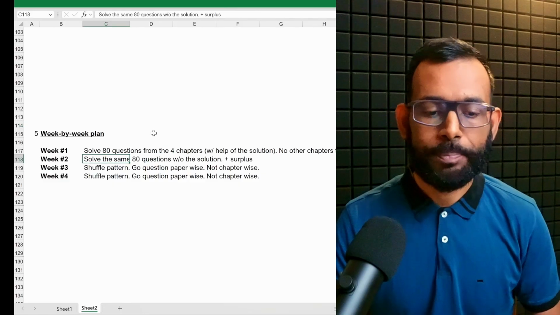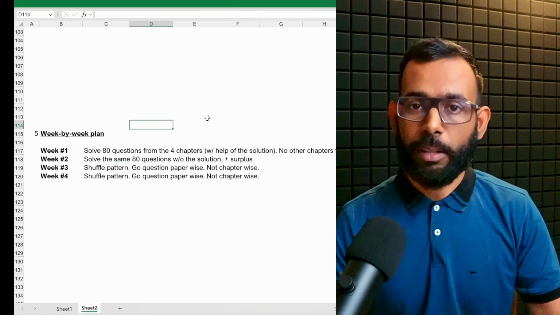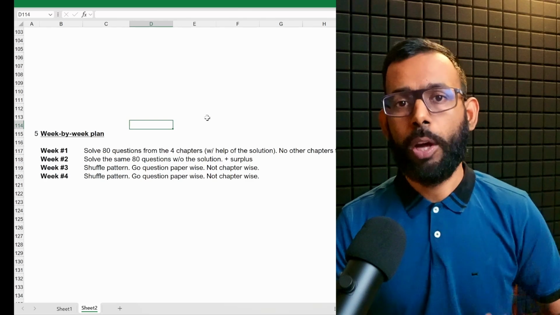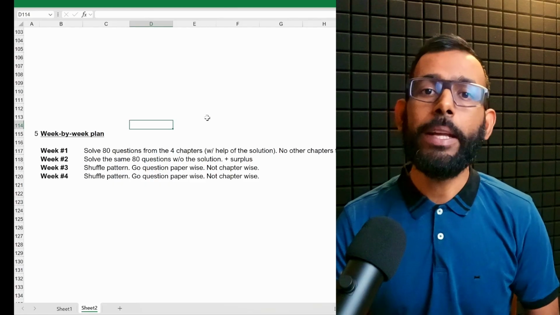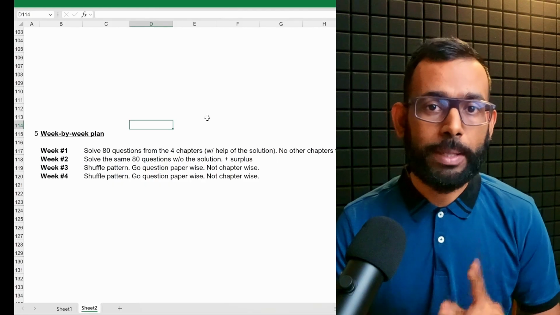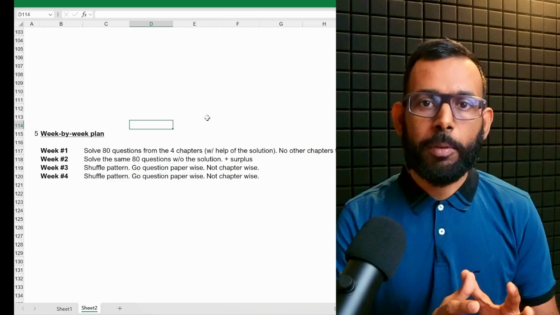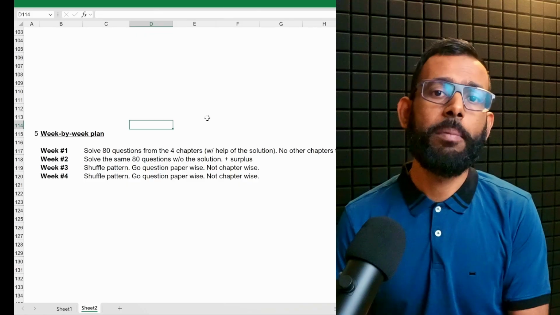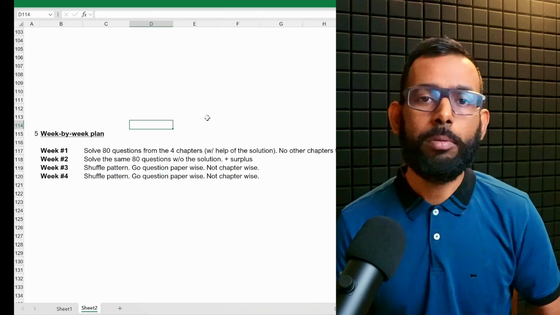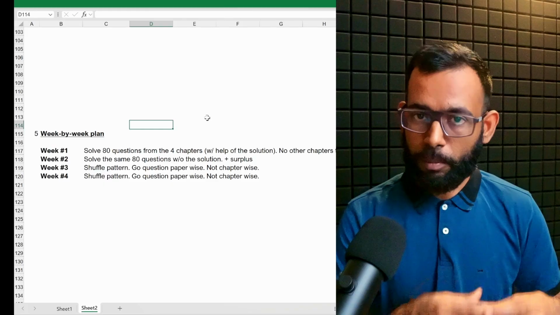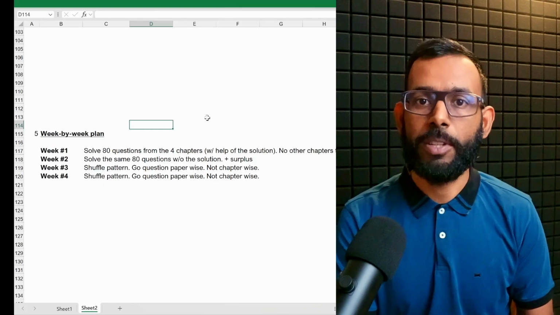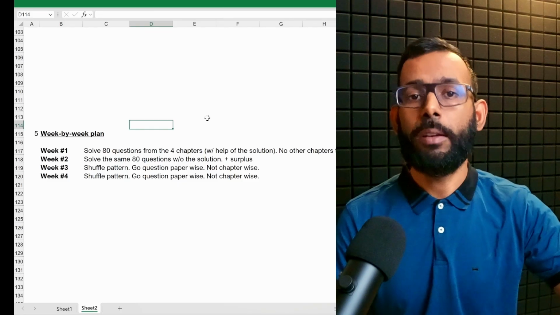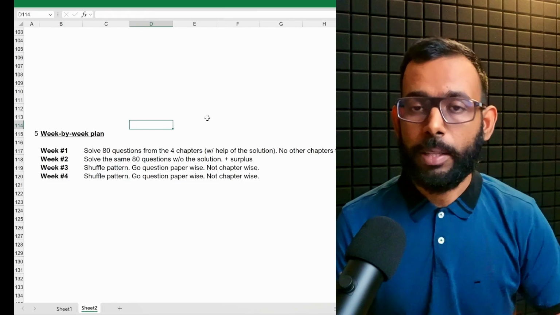In the second week, whatever you did in the first week, those 80 questions, mark them separately. In the second week, you are going to redo the same 80 questions one more time, but without seeing the solution. Those 80 questions will be like the foundation for you. If you master those 20 questions per chapter 2 times, you will be able to do any question that comes from those same chapters with similar types of adjustments. In week 2, that is what you are supposed to do. Whatever you did in week 1, repeat that first, but without seeing the solution.